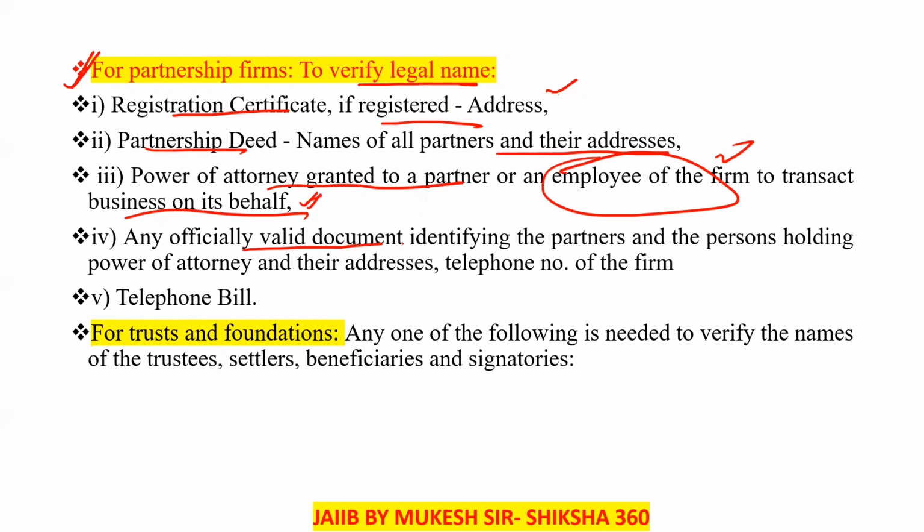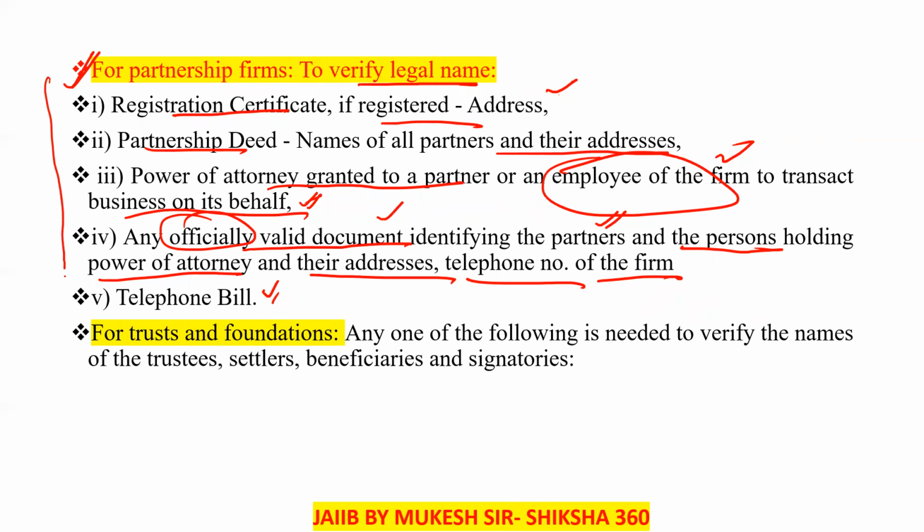Or any officially valid document identifying the partners and the persons holding power of attorney and their address, and the telephone number of the firm. Fifth one is the telephone bill. So all these things are required for the partnership firm.